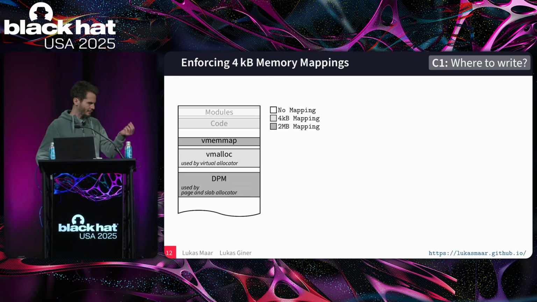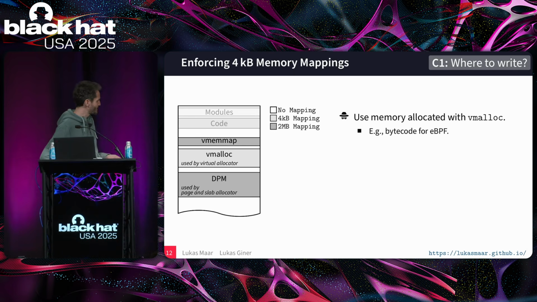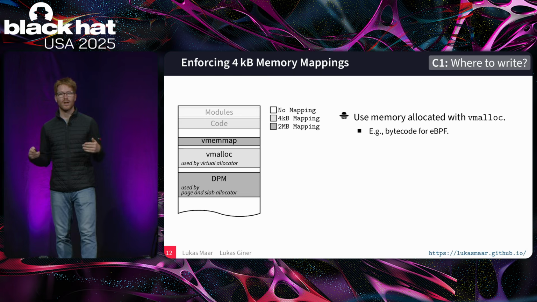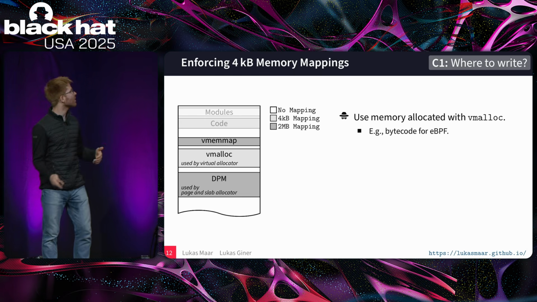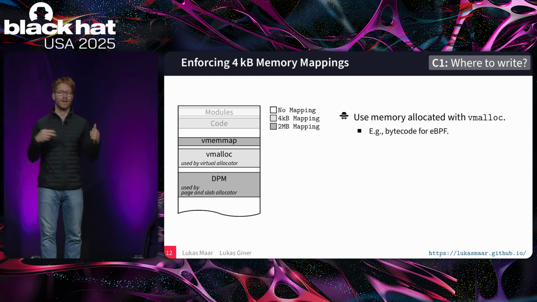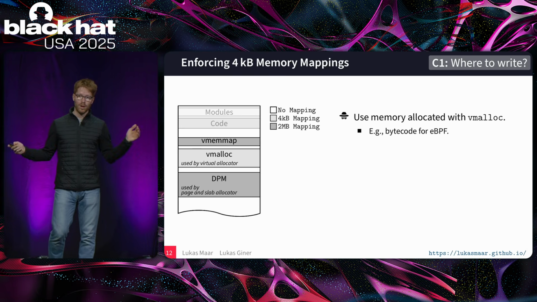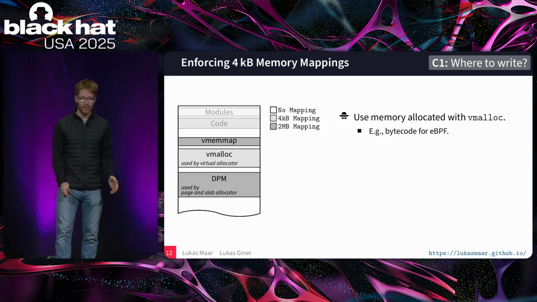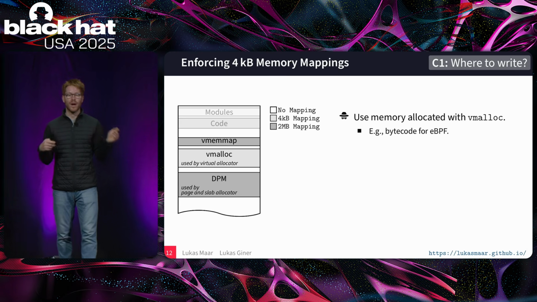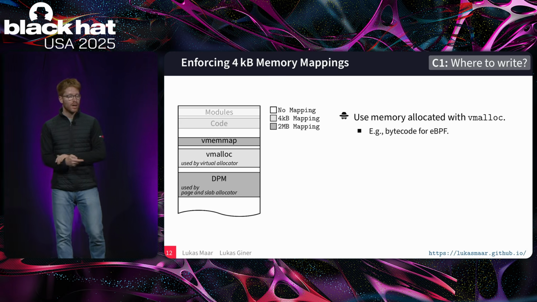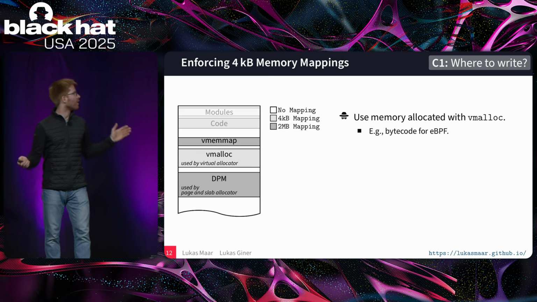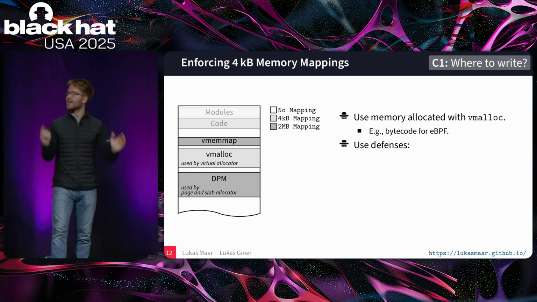So if we want to attack vmalloc, then we're basically already one step further, right? We already have 4 kilobyte pages. Exactly. If our target object is allocated with vmalloc, then we can leak this 4 kilobyte offset of the object. One example is the bytecode for eBPF. And for other objects, we can use defenses.